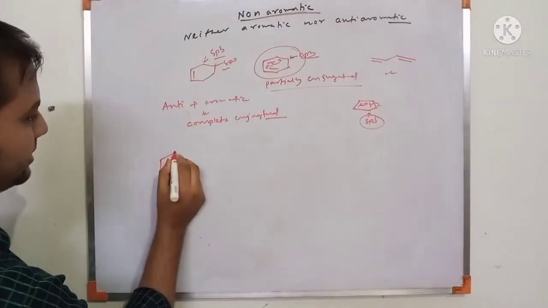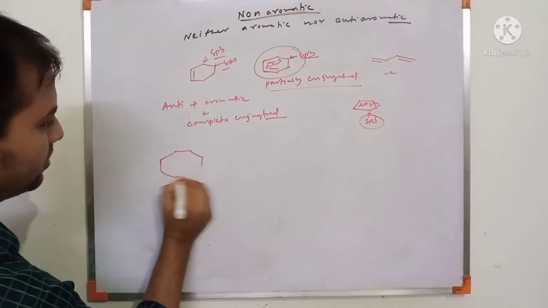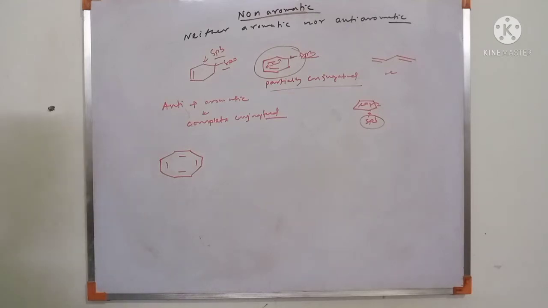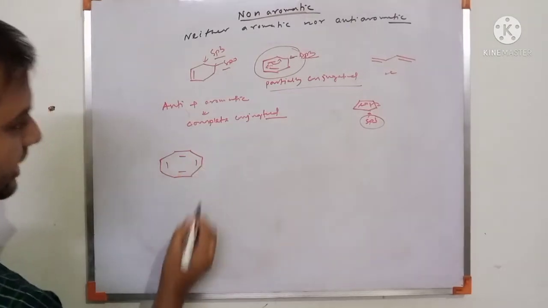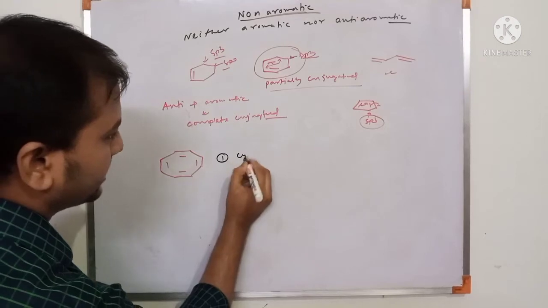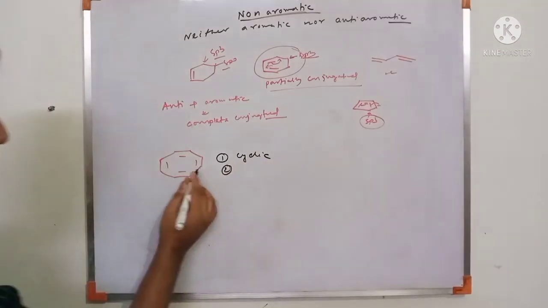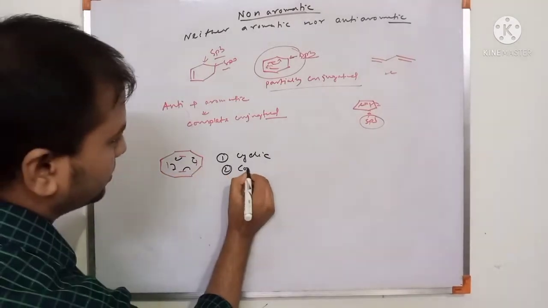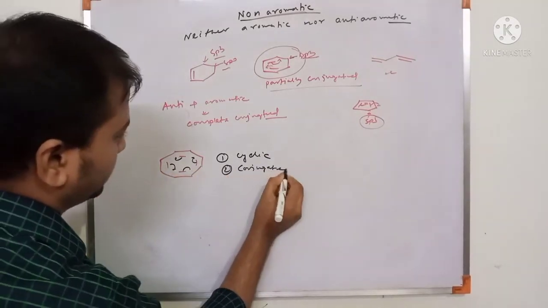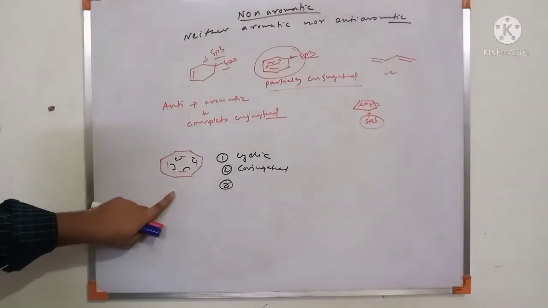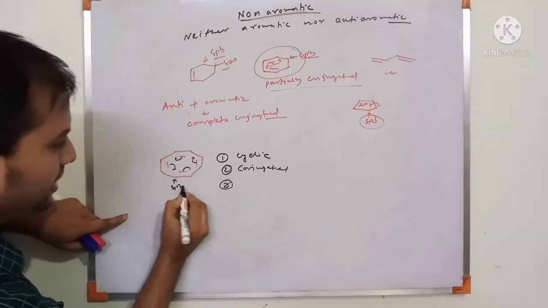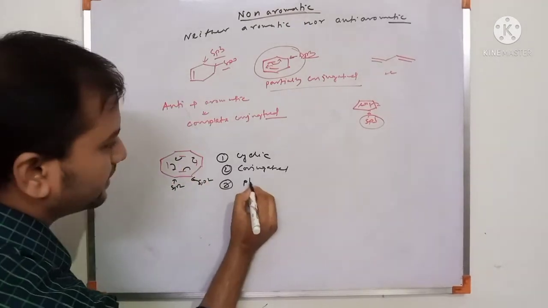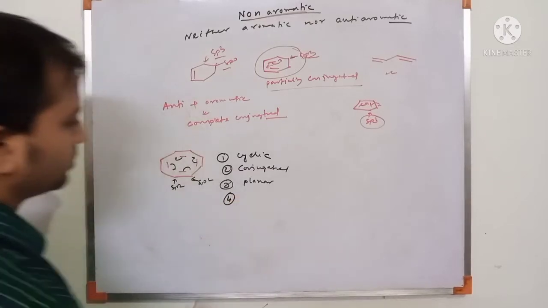And another, suppose cyclooctatetraene. These are cyclic. First check cyclic. This is cyclic. Then this is conjugated. Yes, this is a conjugated system. And the third check: is this planar or not? All are sp2 hybridization, because double bond, single bond, double bond, all are sp2. This is planar. Condition 4, Huckel's rule.